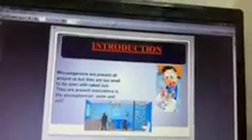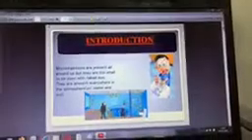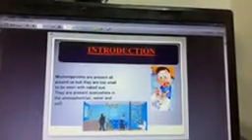Now we will study the first group of microorganisms, that is bacteria. Bacteria are very small single-celled microorganisms, and it is very important to note that they are the most primitive organisms, right? And they do not have any organized nucleus.